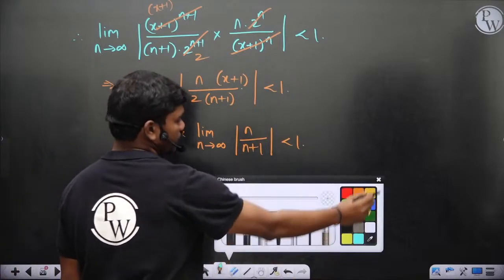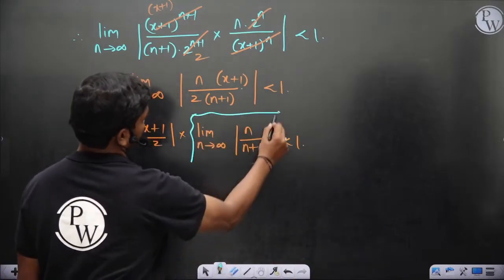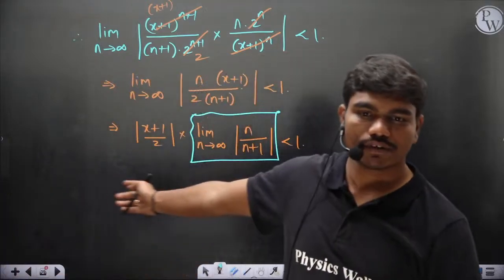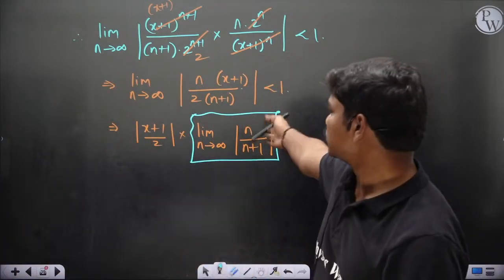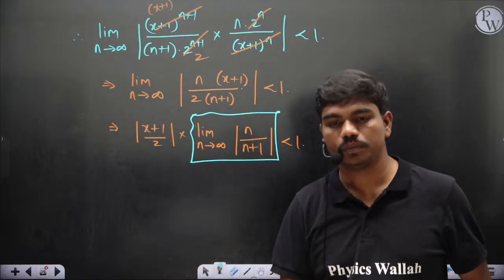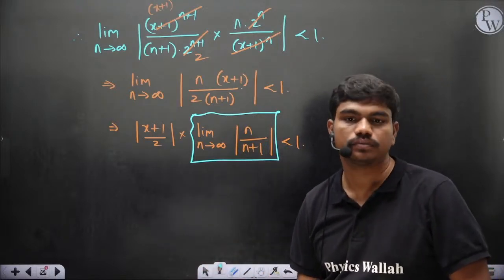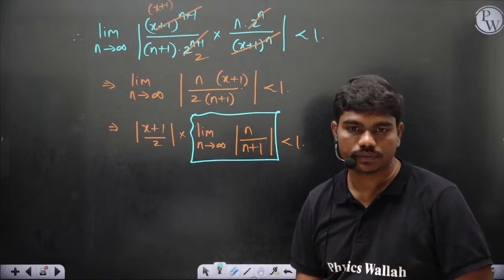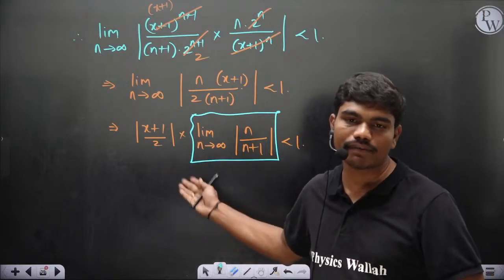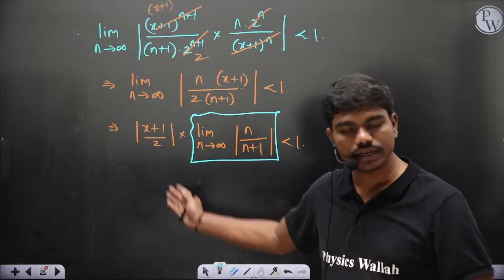Can someone tell me what should be the value of this limit? And n is positive, of course, n is tending to infinity, so you may delete this modulus. So limit n tends to infinity n by n plus 1. What's the value? One, correct? Because if you take n common, it's 1 by 1 plus 1 by n, so when you put n equal to infinity, this becomes 1.